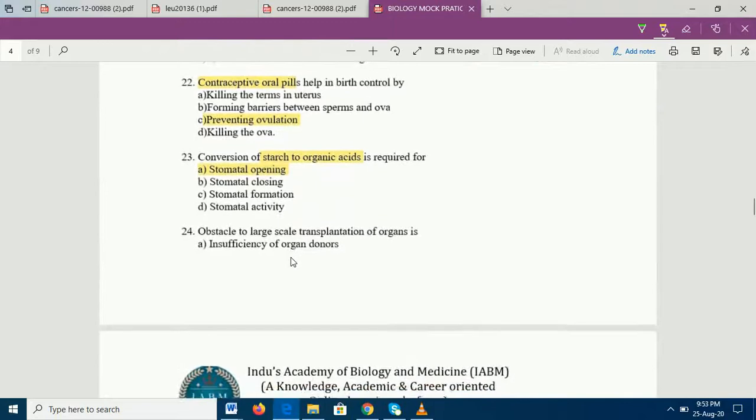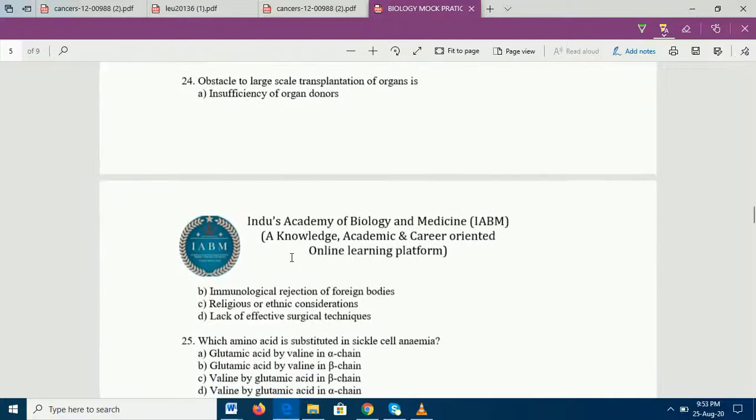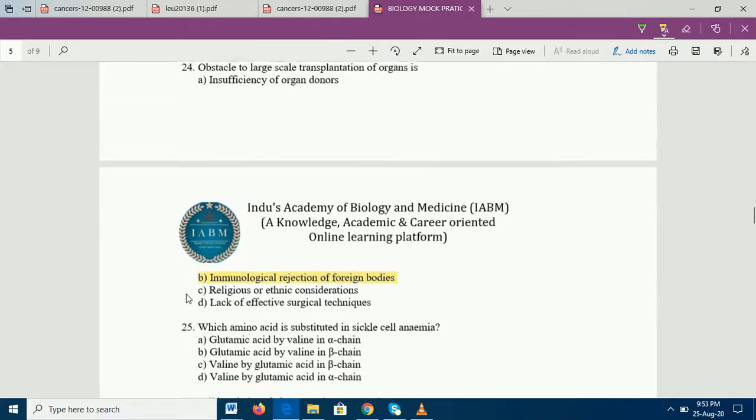Okay. So question number 24, last but one, obstacle to large scale transplantation of organs is? When we do transplantation, we all know that donor match is very important. That is the reason many transplantations fail due to rejection factors. Your body has something called HLA, which will very importantly distinguish between self and non-self antigen. When foreign substances come into our body, if your body is not compatible, immediately your immune system will reject it. So that is the answer for 24th question, B.